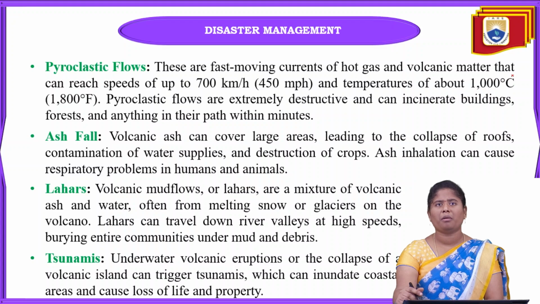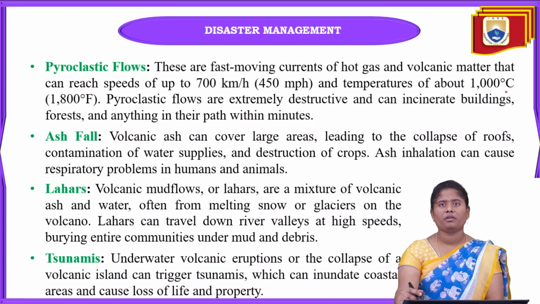And next one is pyroclastic flows. After lava flows, the pyroclastic flow is also one of the huge effects on society.